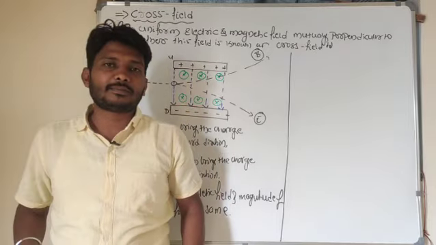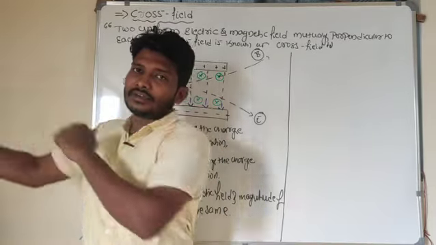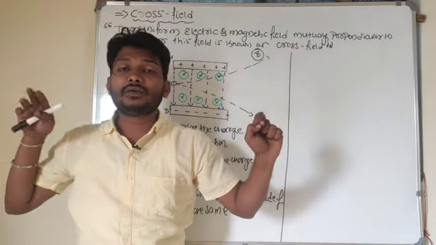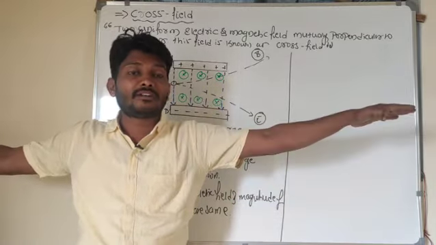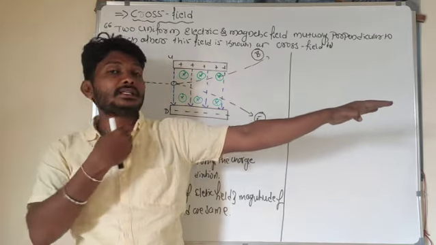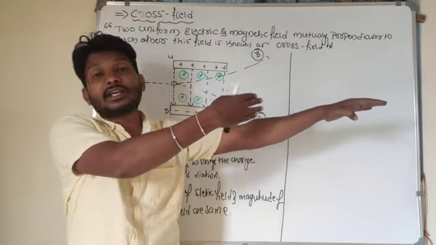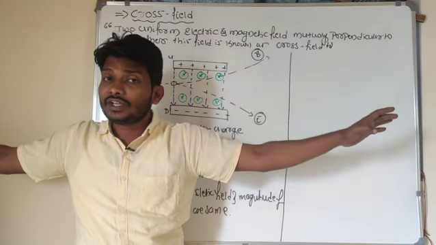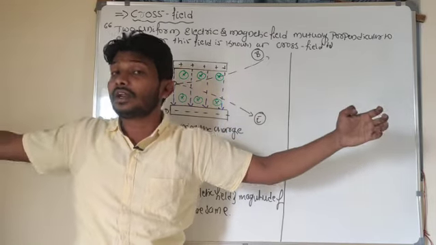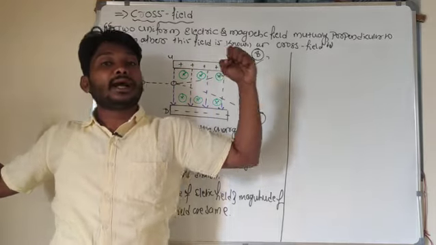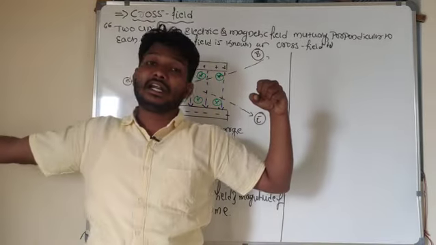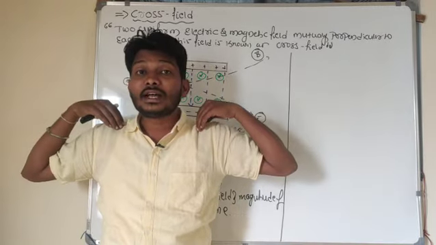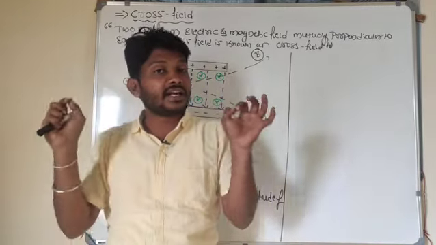Treat me as one charged particle. The electric field is applying force on one side, and the magnetic field on the other. If the magnitudes are both the same, the same force is applying on the right side and on the left side. Where shall I move, left or right? If the magnitude of force acting on the right side and on the left side are the same, I will move along a straight line.